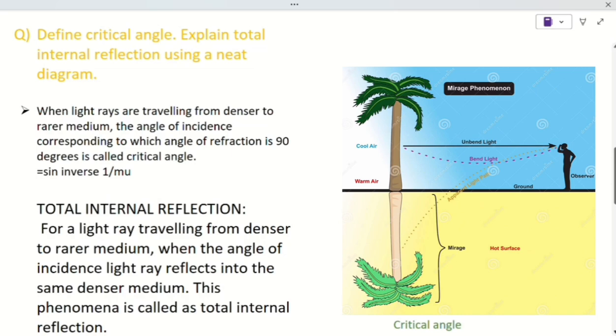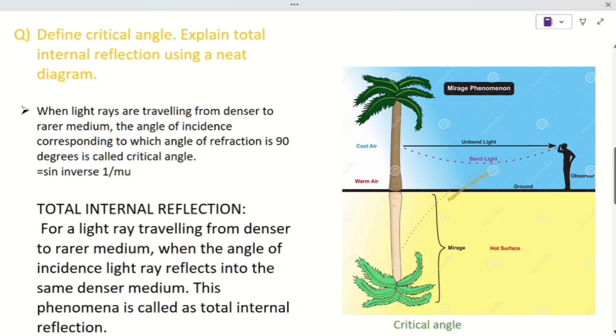Define critical angle, explain total internal reflection using a neat diagram. When light rays travel from a denser to a rarer medium, the angle of incidence, that is iC, corresponding to which the angle of refraction is 90 degrees, is called the critical angle.